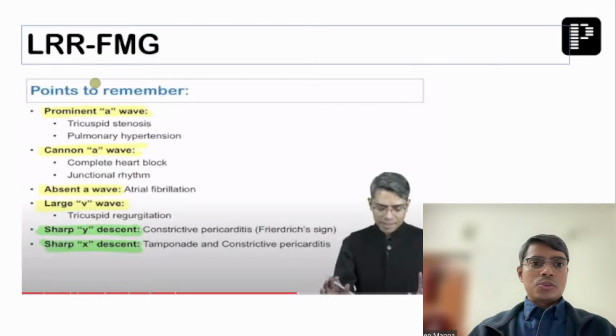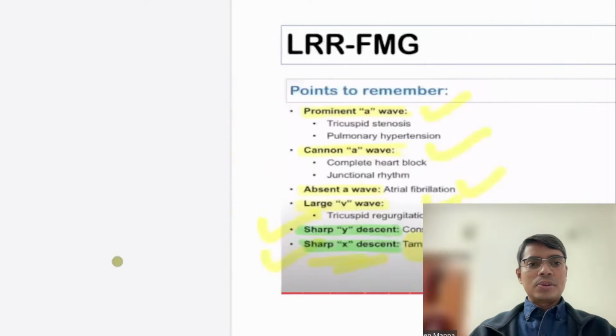Here I told you that there are many prominent abnormalities of the JVP that you have to remember, like prominent A wave, cannon A wave, absent A wave, large V wave. Along with that, I also told you that sharp Y descent and sharp X descent are also very, very important. And here it is written tamponade. So in cardiac tamponade, there is a sharp or prominent X descent. And from there, the question was asked.